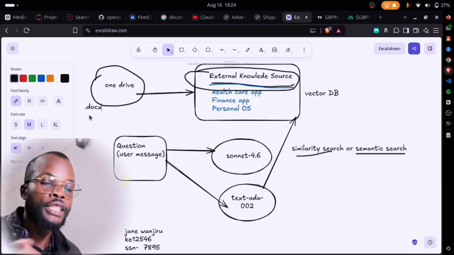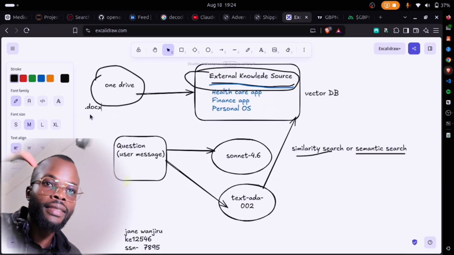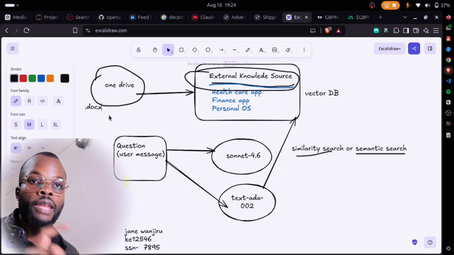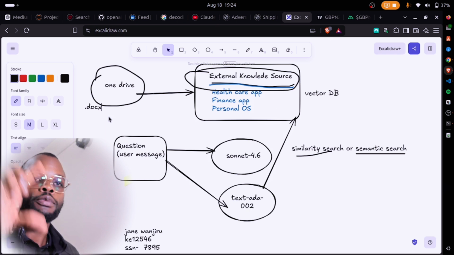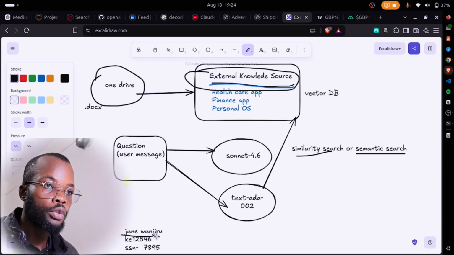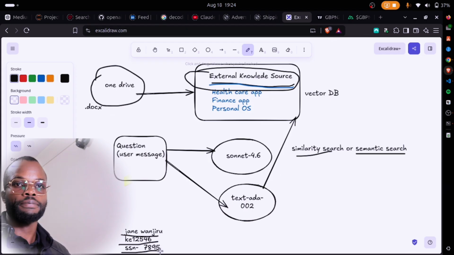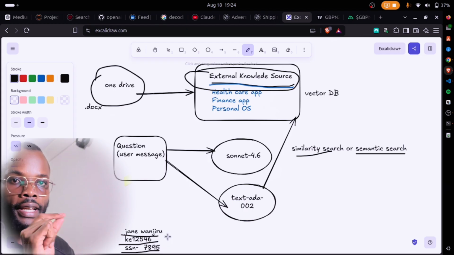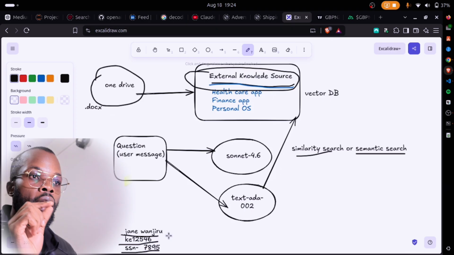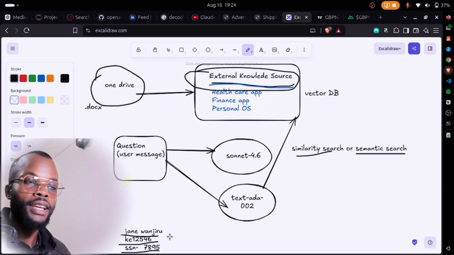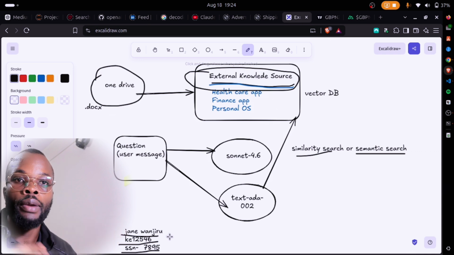The first thing we do is scan the entire document before we chunk. First scan it, looking for all this PII or sensitive information. Once we scan, we'll come across Gen10, then the account number and social security number. At that point, we've already detected that this document has some PII data. So what's next? The next thing we need to do is to either pseudonymize or mask them. But I would prefer we pseudonymize instead of masking. Masking will come in later. I'll show you where we're going to mask.